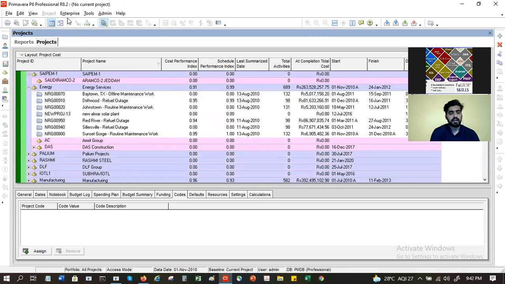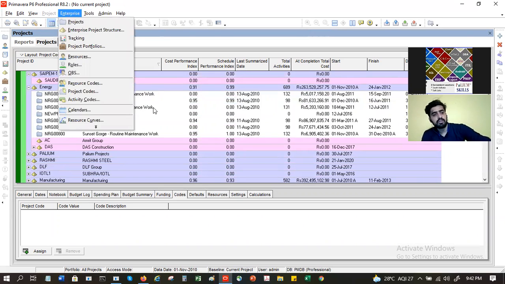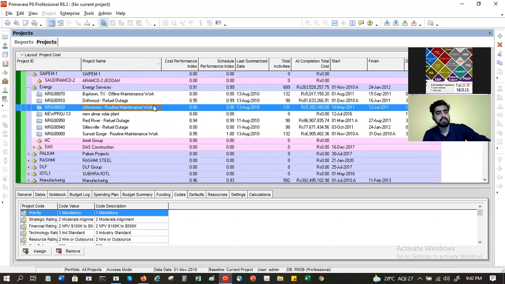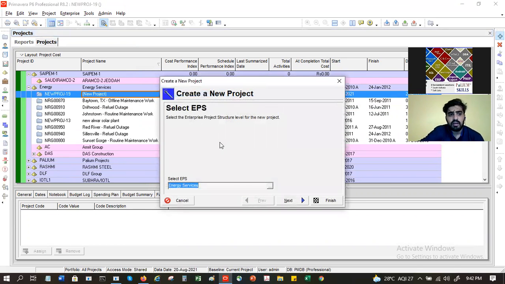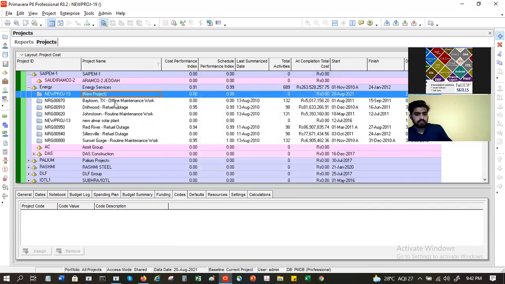How do we create a new project? Not a new page, you have to create a new project. There is a button for creating projects. From the project tab, you can create a new project. I'll show you, I'll come one by one.